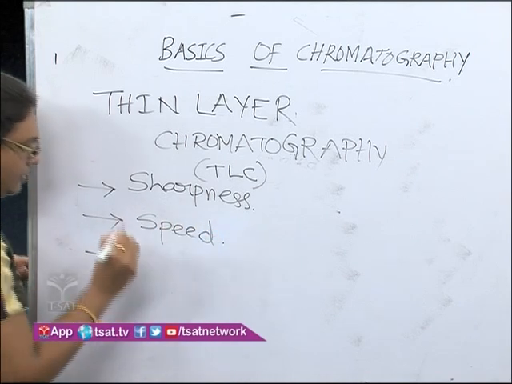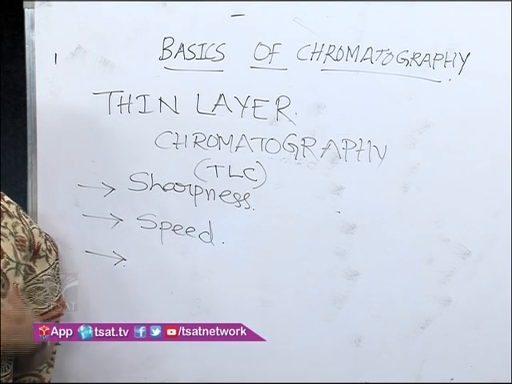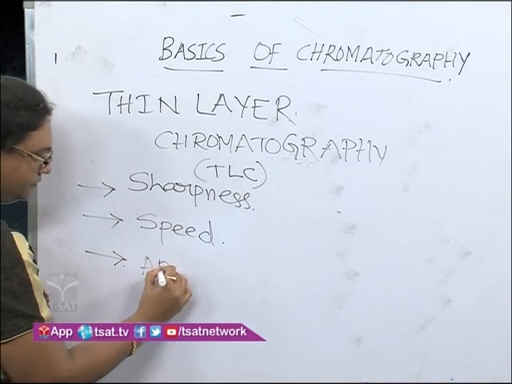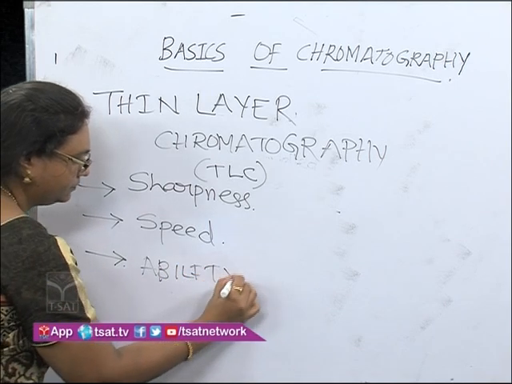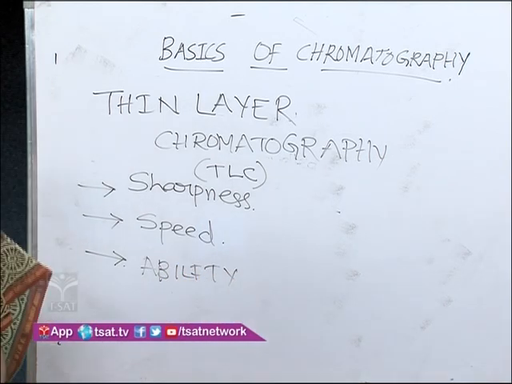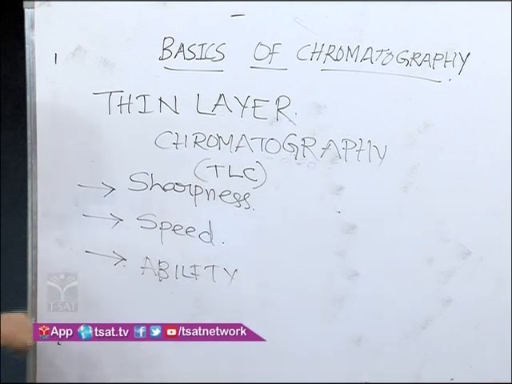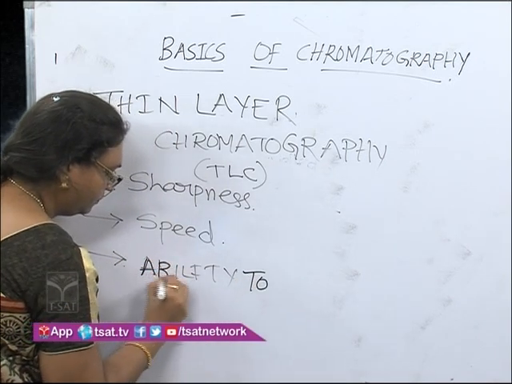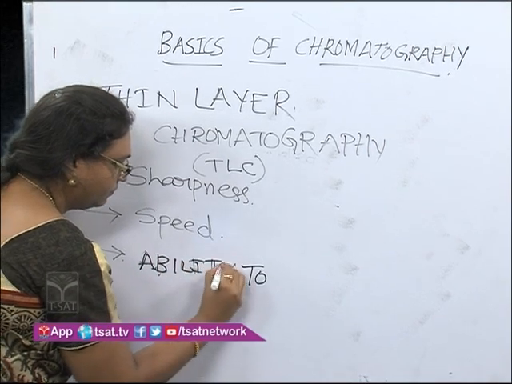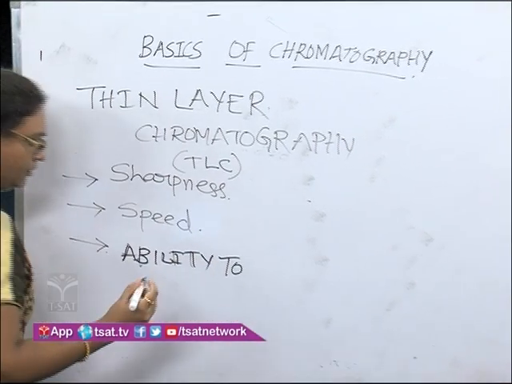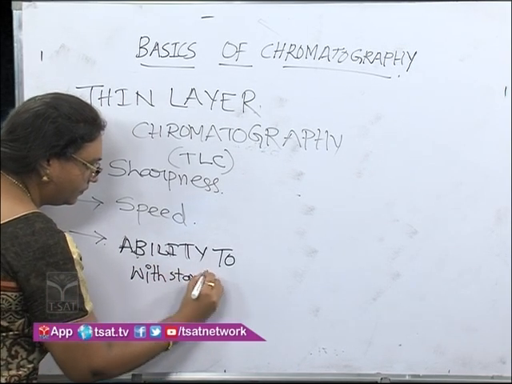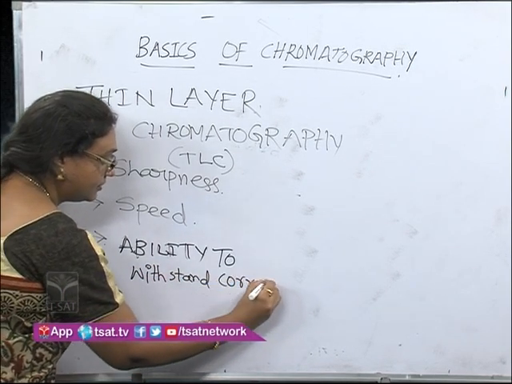And the third one is its ability to withstand corrosive techniques.